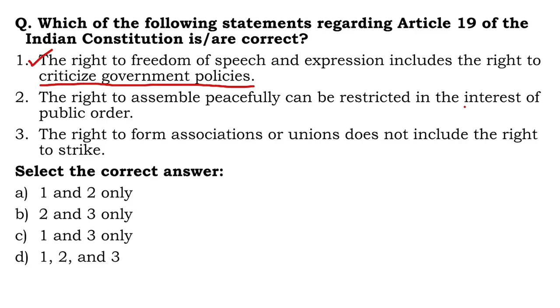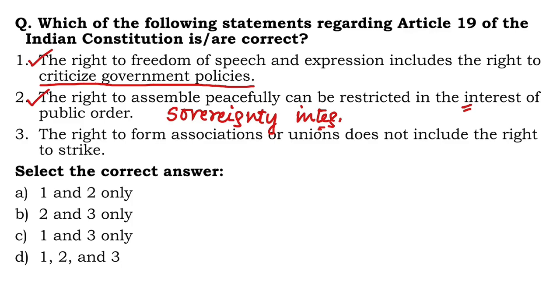Of course, the right to assemble peacefully can be restricted not only in the interest of public order, but to also ensure what? Ensuring sovereignty as well as the integrity of India. To ensure these, we can of course restrict the right to assemble peacefully, peaceably, and of course without arms. So, two is also correct.